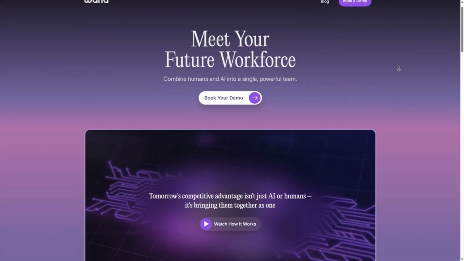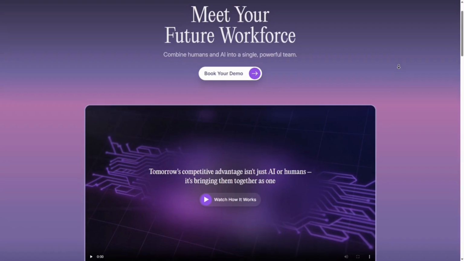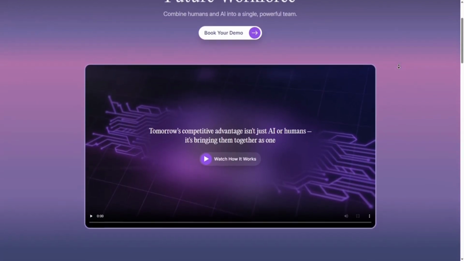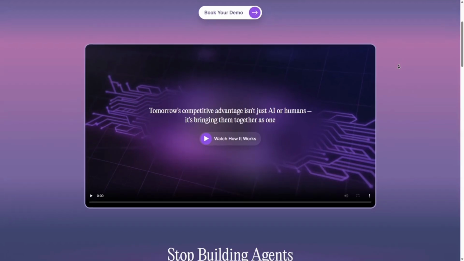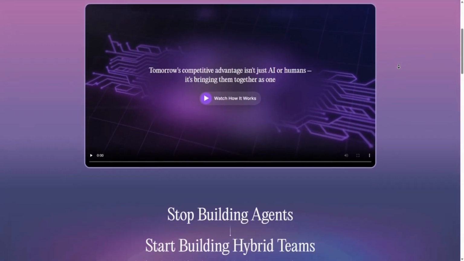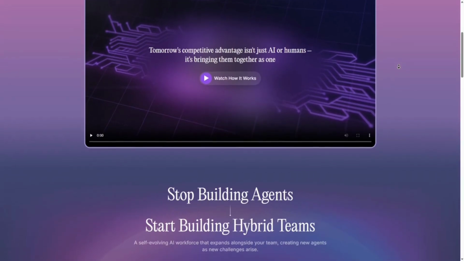Wand AI is a self-service platform enabling businesses to harness AI capabilities without any coding knowledge. Key features: no code interface, so you can build AI models using a drag and drop system, pre-built templates, access ready-made solutions for common business tasks.